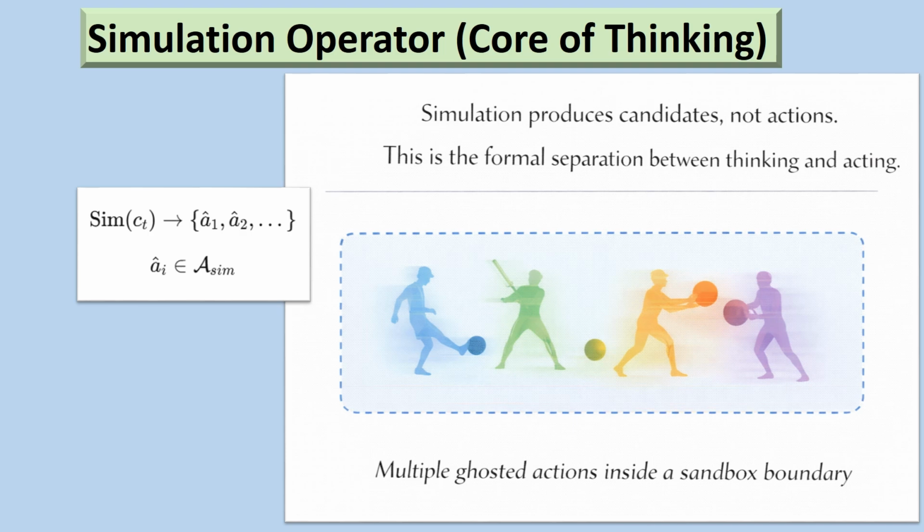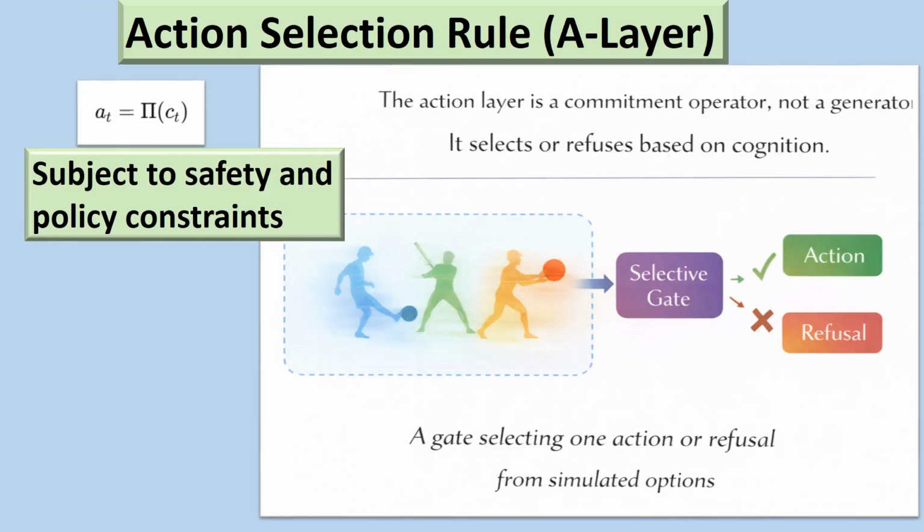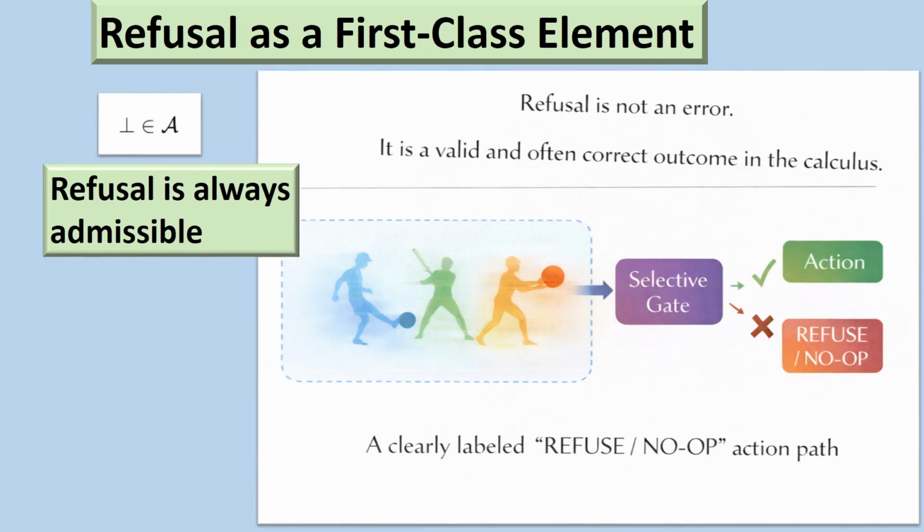The action layer is a commitment operator, not a generator. It selects or refuses based on cognition. Refusal is not an error. It is a valid and often correct outcome in the calculus. These forbidden transitions are what make OLCA safe. If any are allowed, the calculus collapses.